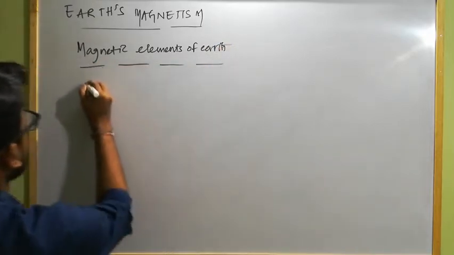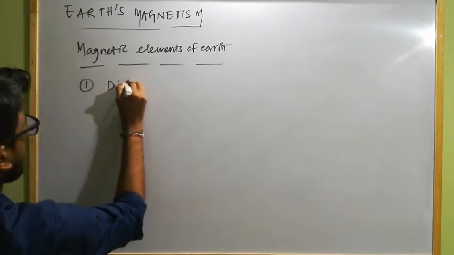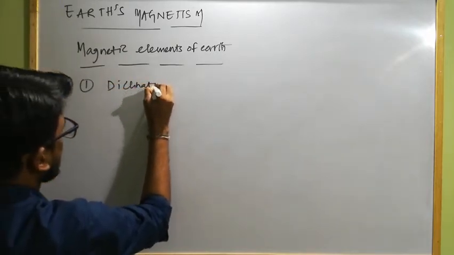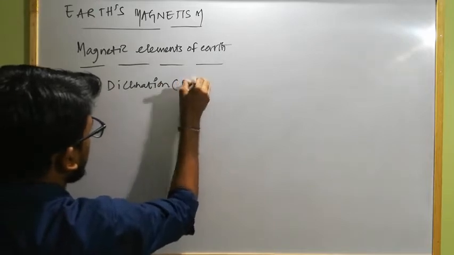So first we will discuss declination. This is denoted by theta.